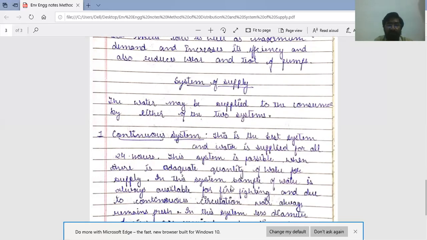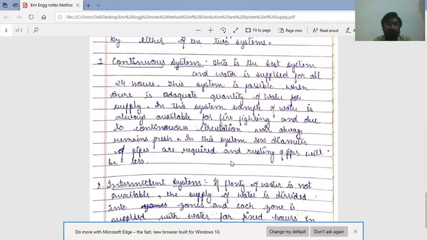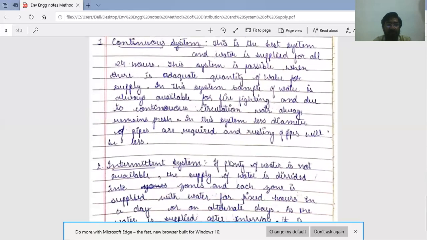In this system, ample water is always available for firefighting, and because of 24-hour supply and continuous circulation, water always remains fresh. There is no contamination in the supply system. In this system, smaller diameter pipes are required and rusting of pipes will be less. This is the first system, continuous system, the best system if water is available in sufficient quantity.